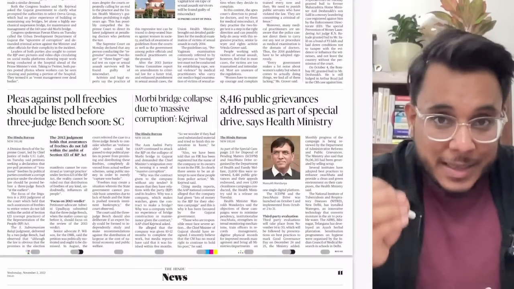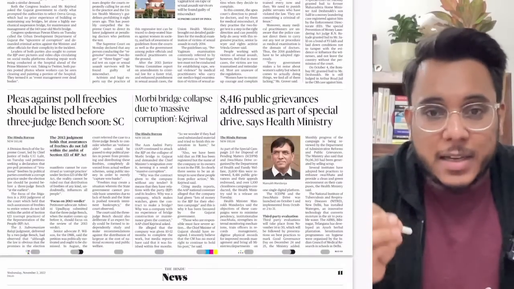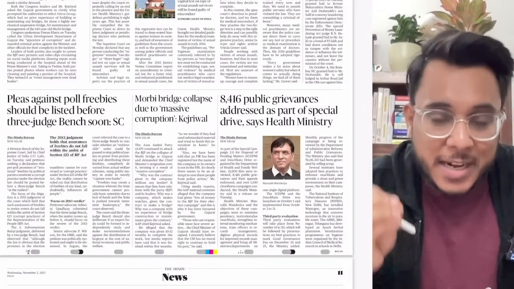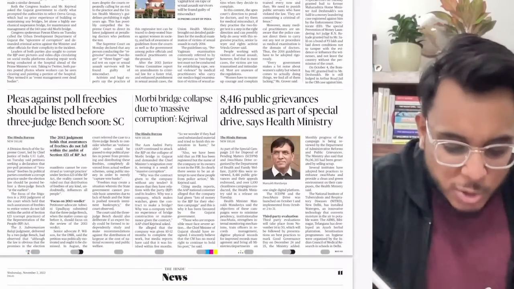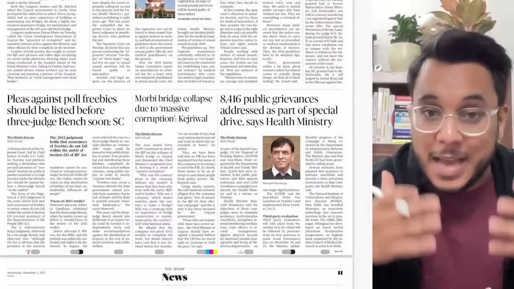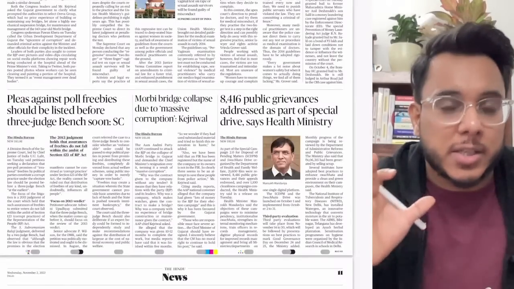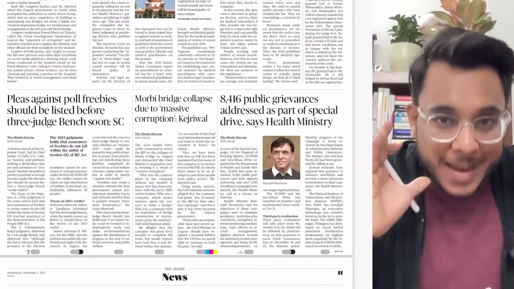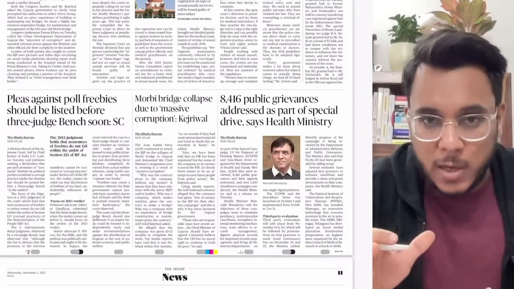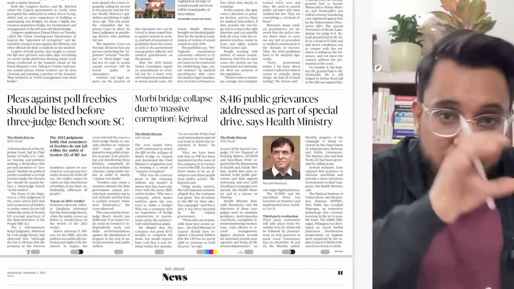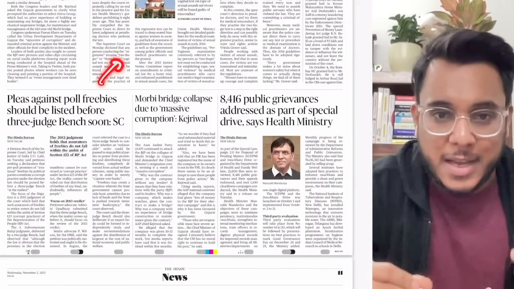If I give you the data, according to the Reserve Bank of India's recent report, 15 lakh crore rupees of debt is there on the states, in which these freebies have played a very big role. Now there is always a problem: what is a freebie? There is a very thin line which differentiates the freebie and the genuine social justice program. For example, education, health, food grains, are they also freebies? No, they are not freebies. Fine. But sometimes even things such as TVs, etc., are also given. So where is the limit?